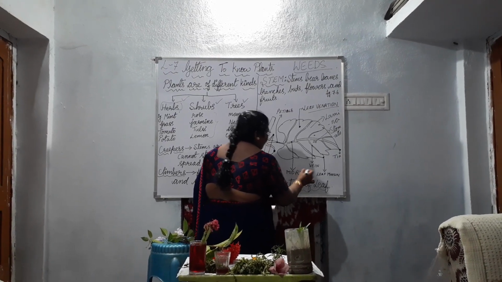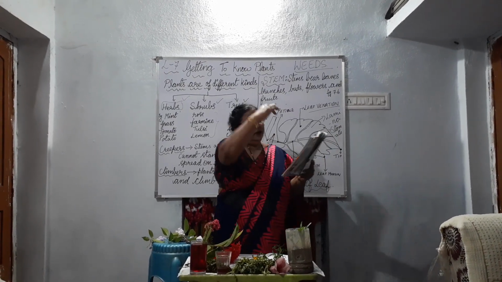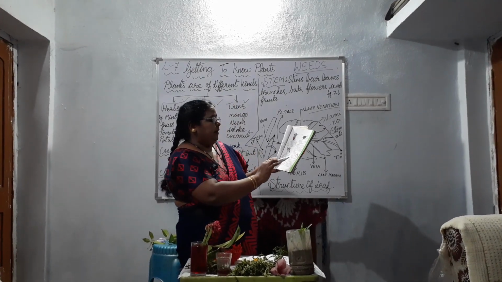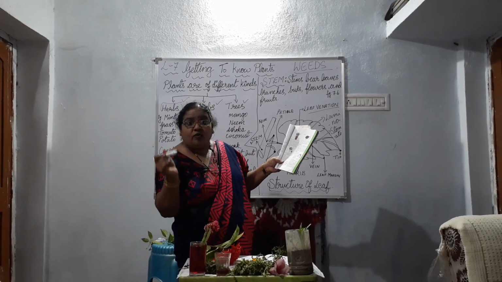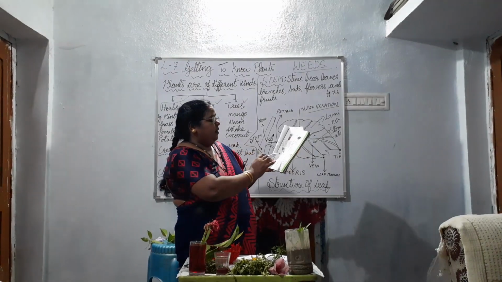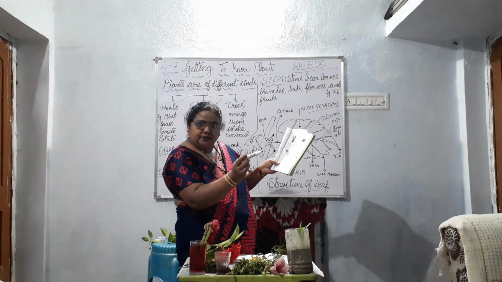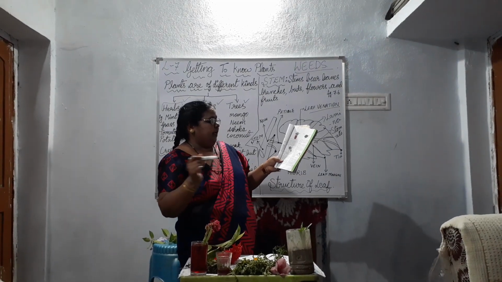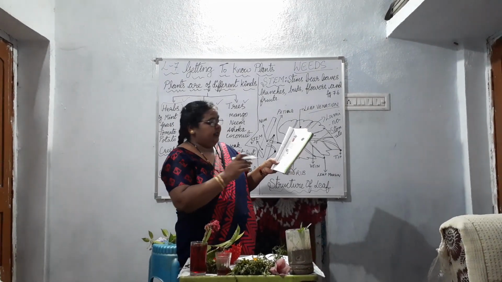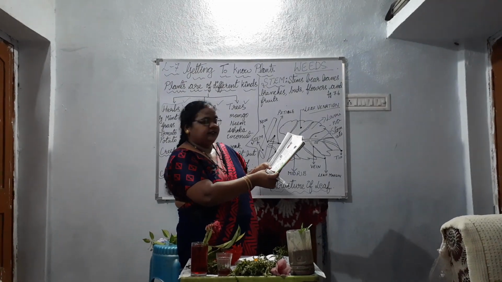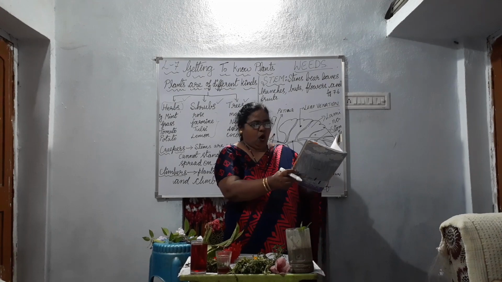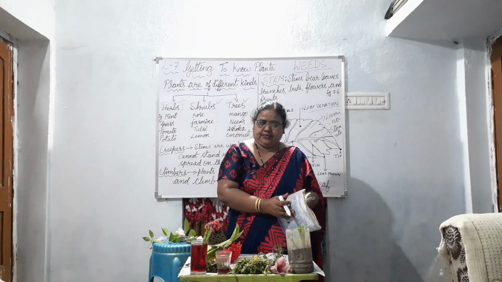So find out with the help of it the veins, midrib, leaf venation, reticulate and parallel venation. It is given in figure 7.10a and 7.10b on page number 56.